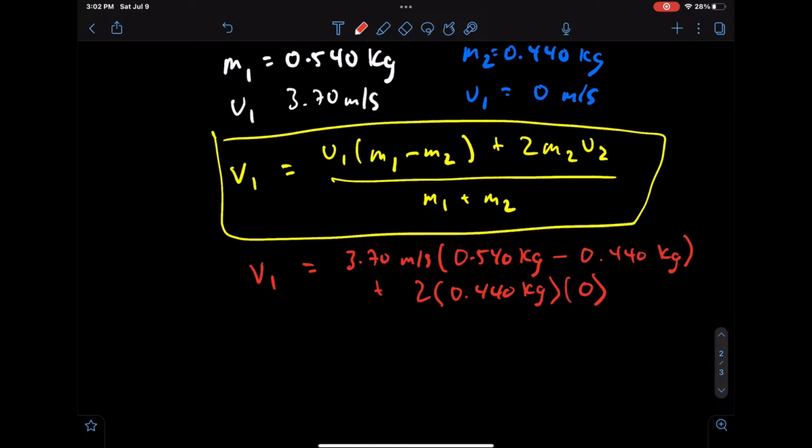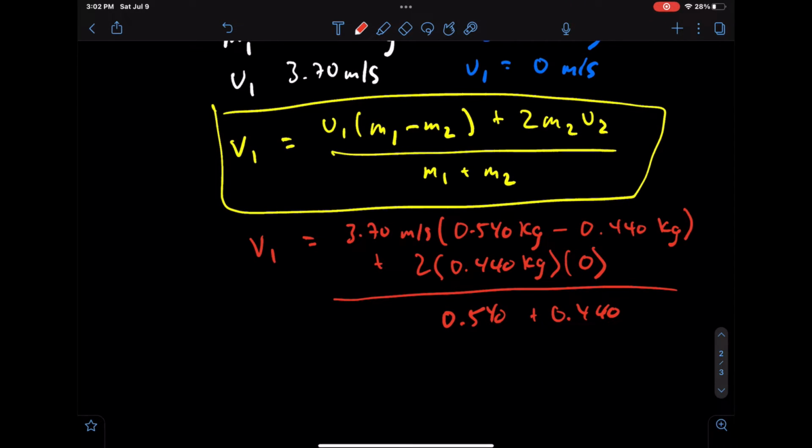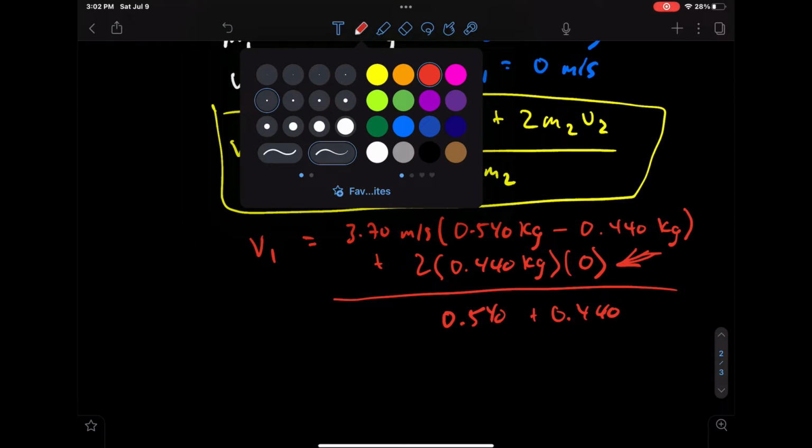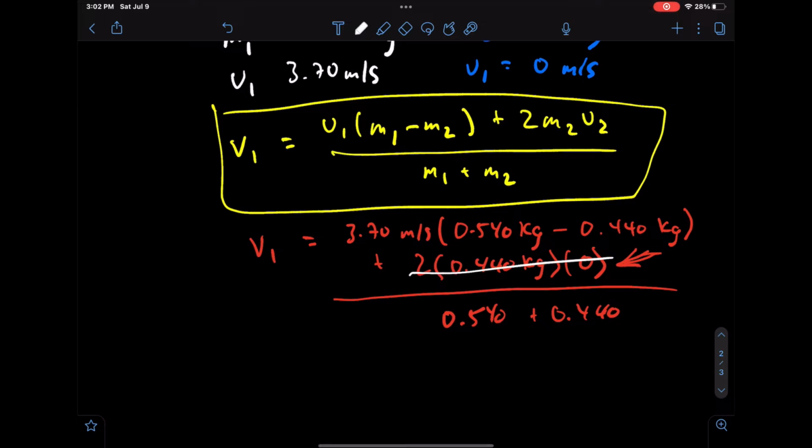All that will be divided by 0.540 plus 0.440. As you can see, in the second part of the top equation, the 2 times the 0.440 are both multiplied by 0. So this will actually cancel out, which will just leave us with this part over this part.